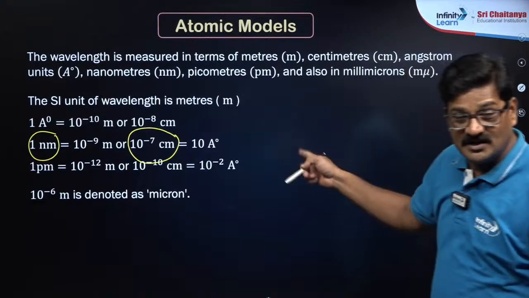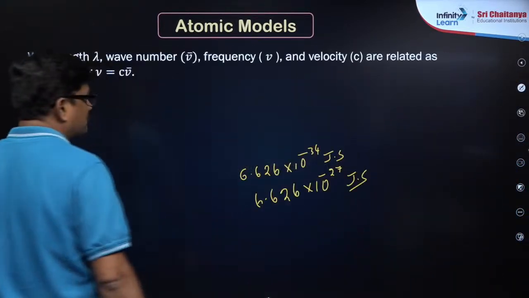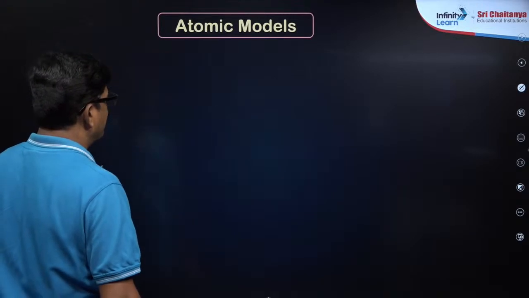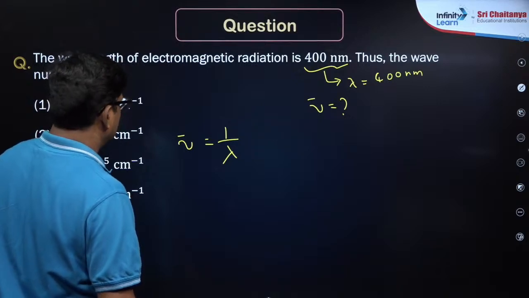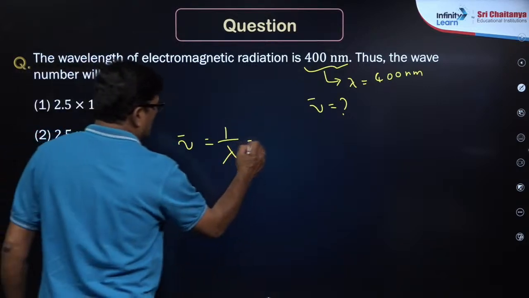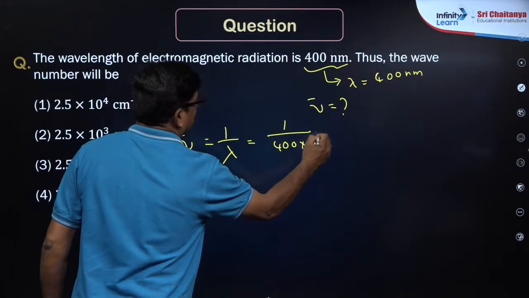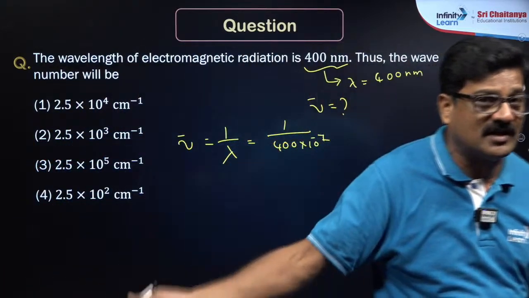Understood? So from here we are going to get 1 by 400 into 10 to the power of minus 7 centimeters. That solution can give you the answer.